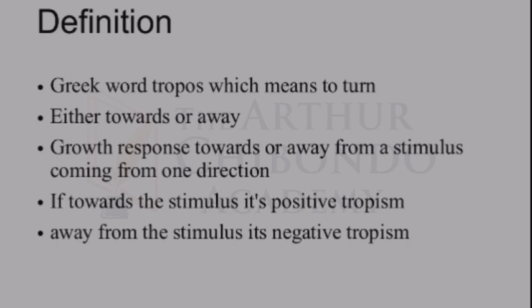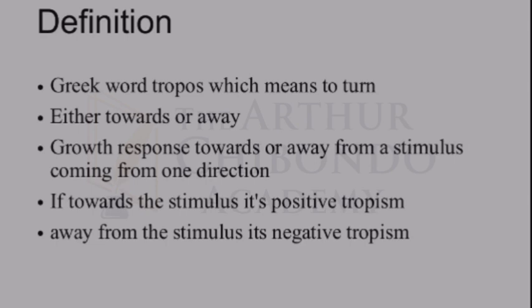So the word tropism comes from the Greek word tropos, which means to turn. The turning can be either towards a stimulus or away from the stimulus. In other words, tropism is a growth response, either towards or away from a stimulus coming from one direction. So it's a directional growth response towards or away from a stimulus.